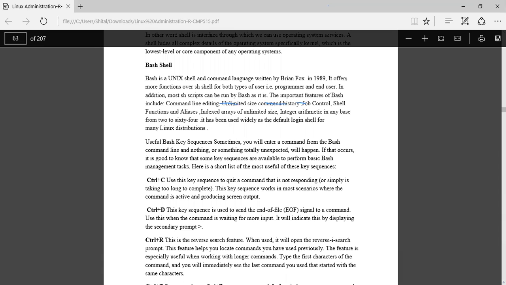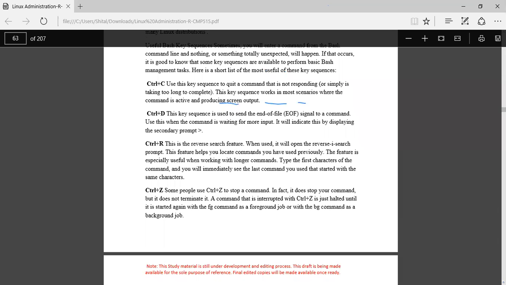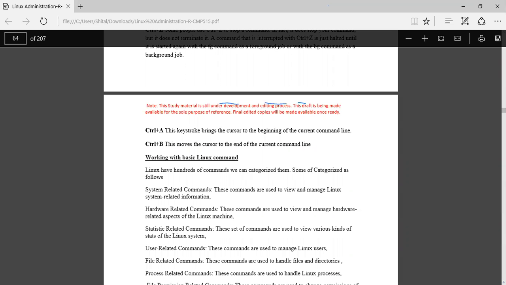This key sequence is used to send the end of file signal to the command. Control R is the reverse search feature. When used, it will open the reverse-i-search prompt. Control Z: some people use Control Z to stop a particular command. Okay. Control A, this keystroke brings the cursor to the beginning of the current command line. Control B, this moves the cursor to the end of the current command line.